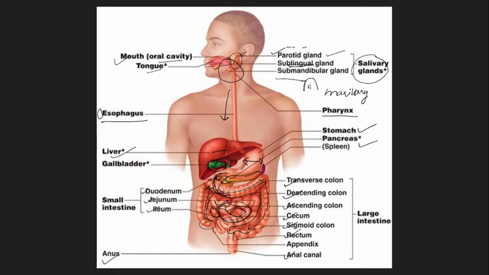Coming to this appendix, it's a very interesting structure which actually plays no role in the human body as such. But appendix proves that we have common ancestors. When you look at cattle and other herbivorous organisms, they also possess an appendix which is very active in those organisms. And what does this appendix do? It produces an enzyme called cellulase. Cellulase enzyme works on cellulose. Cellulose is a type of polysaccharide which is present in plants.